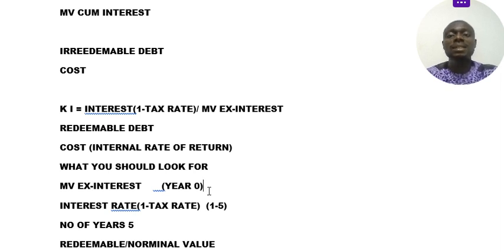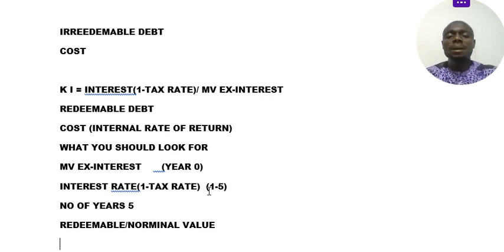Market value ex-interest will be at year zero. You need to determine the positive NPV and negative NPV. After that, you have your interest. You pay interest, there will be a tax relief on it, because you want to determine the cost of redeemable debt. So interest rate times 1 minus tax rate. If, for instance, you are to pay 9 naira, there will be a tax relief, so the cost to the firm, and we are calculating cost to the firm, may likely be like 8 naira. You can see that it has reduced from 9 naira to 8 naira. So what is the number of years? Okay, it's 5 years. Good.